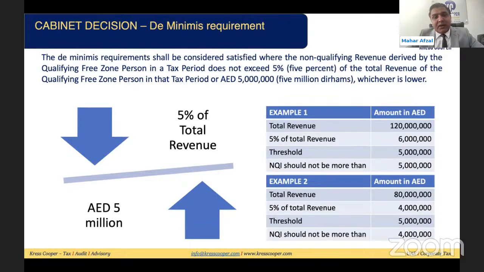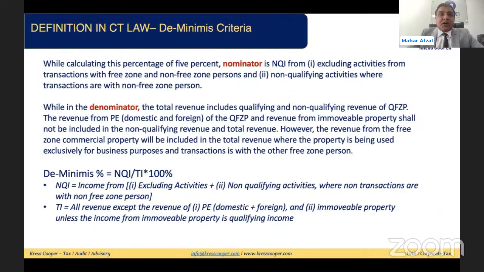In the example, we have given that total revenue is 120 million. 5% of total revenue is 6 million. Threshold is 5 million. So non-qualifying income should not be more than 5 million. In the same way, in example 2, total revenue is 80 million. 5% of total revenue is 4 million. Threshold is 5 million. Non-qualifying income should not be more than 4 million because the criteria is 5% or 5 million, whichever is lower. Now the question arises, how can we calculate this 5%?